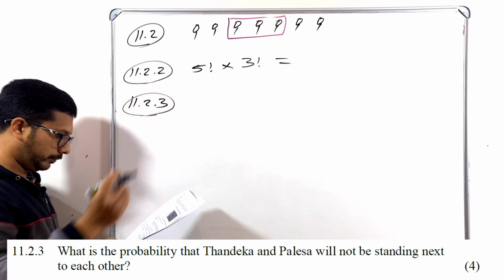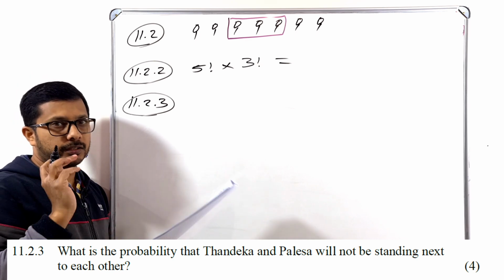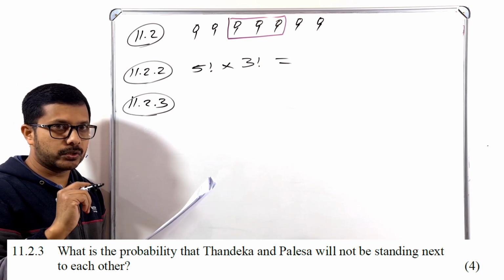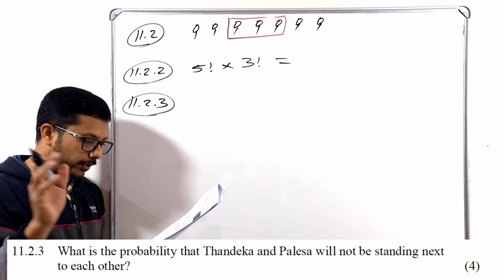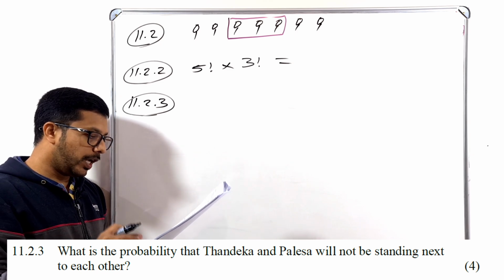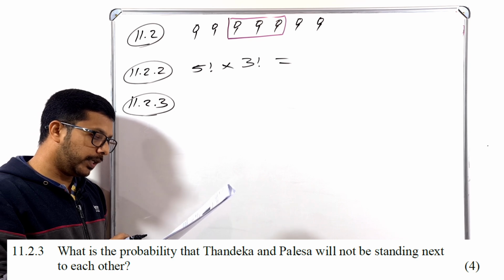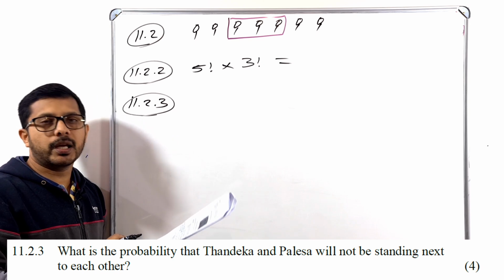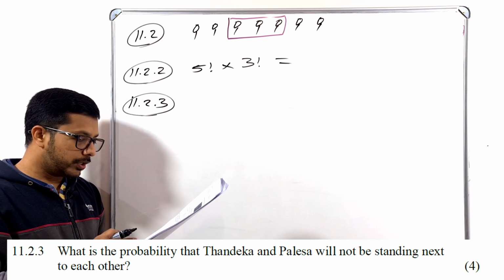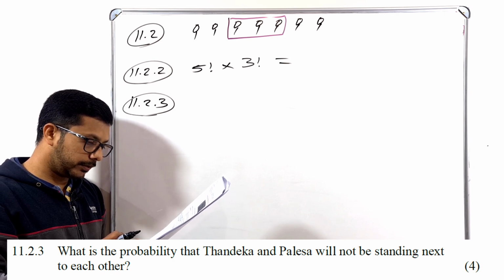11.2.3. What is the probability that, listen very carefully, underline that one. In this question you have to find the probability. The previous question was just a number. Now in this question, what is the probability that Tandeka and Palesa will not stand next to each other?